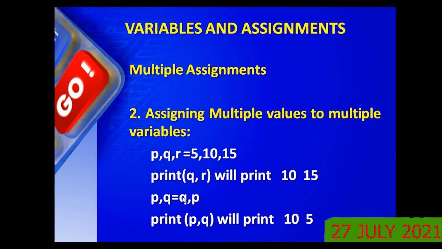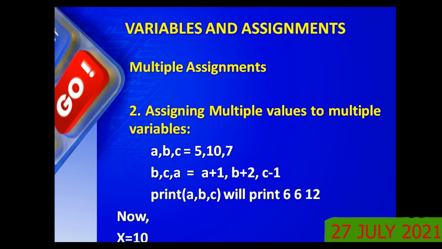What is the meaning? The value of Q will go in P and the value of P will go in Q. This is called exchanging. For example, earlier P is 5, Q is 10. Now what will happen? 10 will go in P and 5 will go in Q. This is called exchanging. Now you can see earlier 5, 10, now it will have 10 and 5. Is it clear? The same value can be assigned to multiple variables, and multiple values can also be assigned to multiple variables.